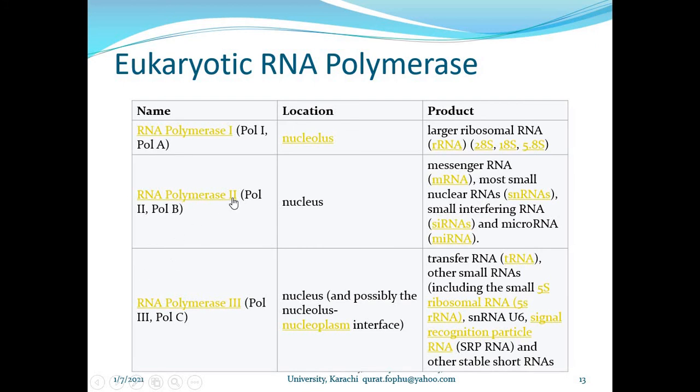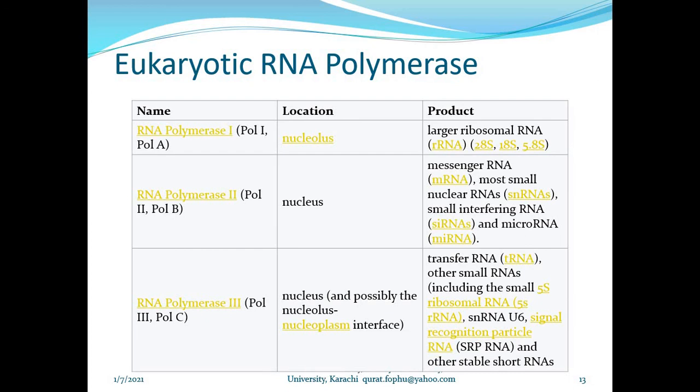However, RNA polymerase 2 synthesizes the messenger RNA. So it is the main transcription enzyme in the eukaryote. It is the RNA polymerase 2 that synthesizes the messenger RNA from the DNA. However, RNA polymerase 3 synthesizes the transfer RNA. Actually, three main types of RNA are found in the eukaryote. One is messenger RNA, another is transfer RNA, and the other is ribosomal RNA.